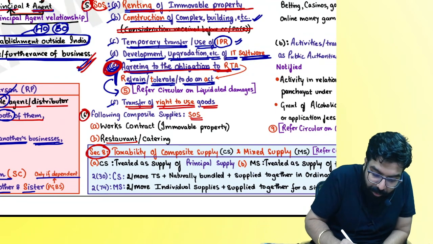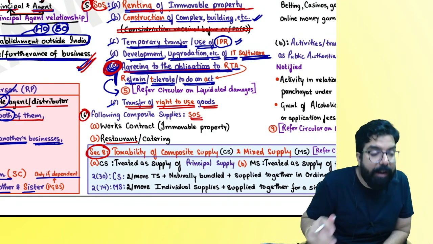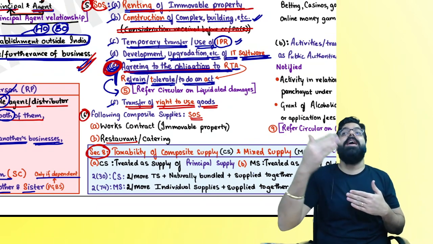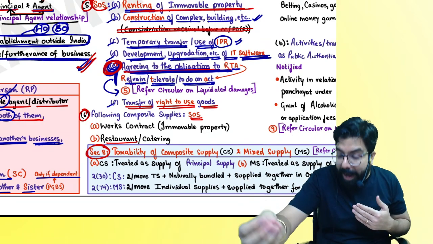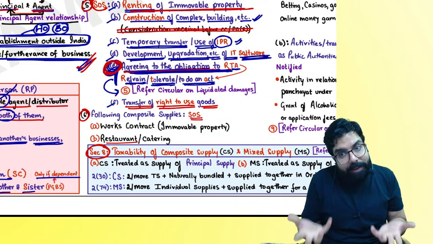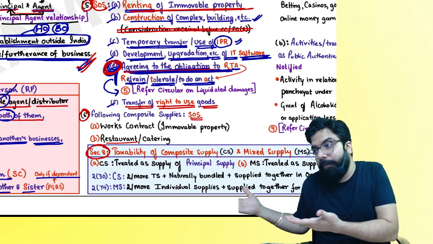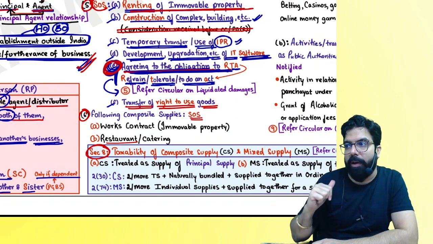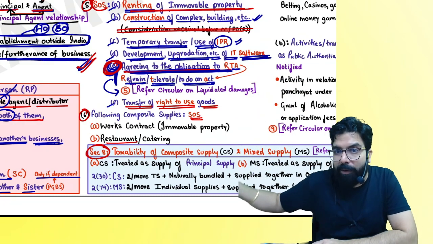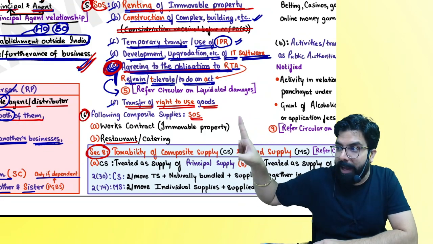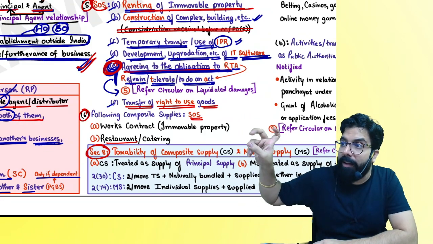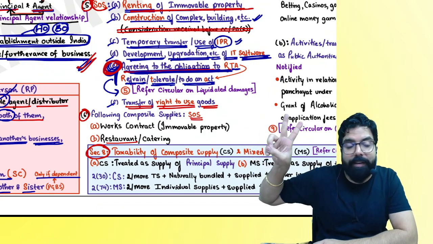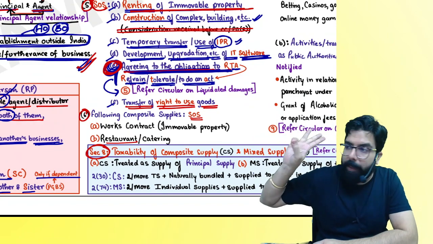If you agree to refrain from doing something, you are giving a supply of. But listen to me very carefully. If I agree to refrain and I receive a consideration, only then it will fall in the definition of supply. Are we clear? Though this transaction is not falling under section 7(1)(c), to fall it under section 7(1)(a), supply for a consideration, it should be an act for a consideration in the course of your business. Are we clear?